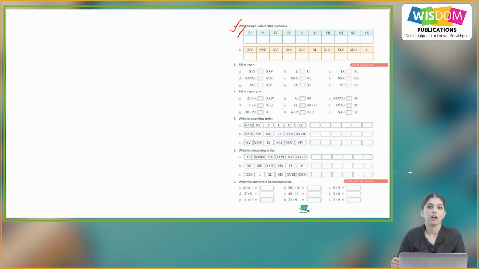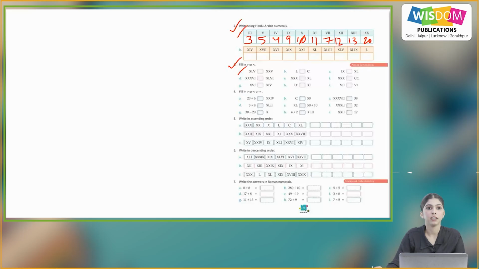Question number 2. Write using Hindu-Arabic numerals. So for Roman numbers we have to write the Hindu numerals. So first is 3, then 5, 4, 9, 10, 11, 7, 12, 13 and last 20. So similarly, you will do the rest of the parts on your own.